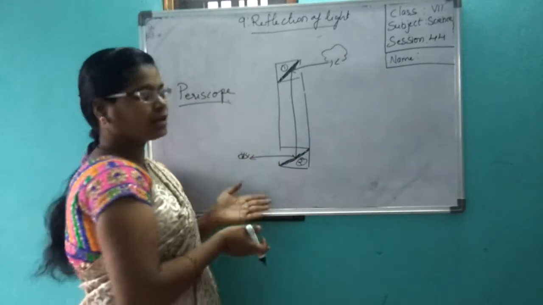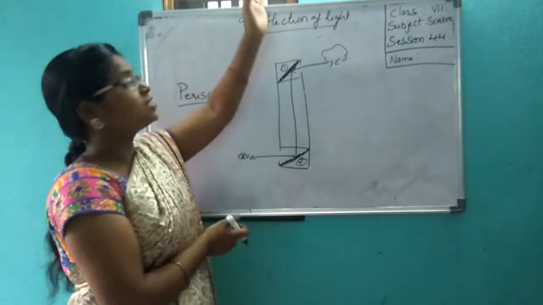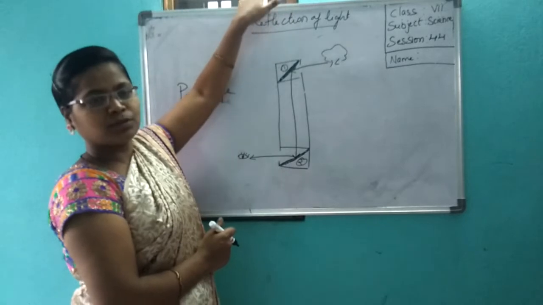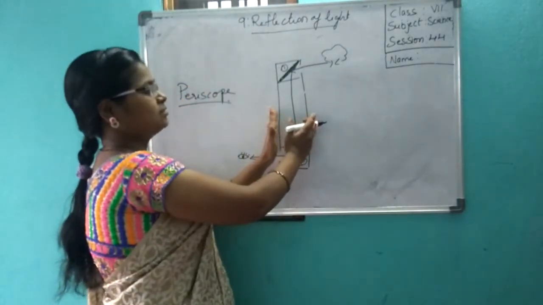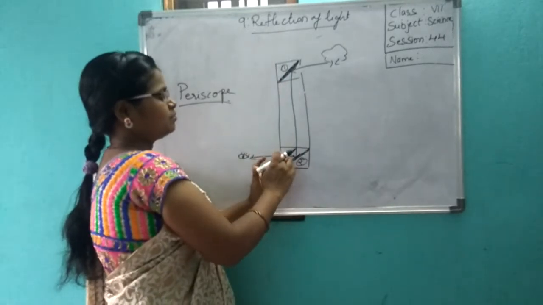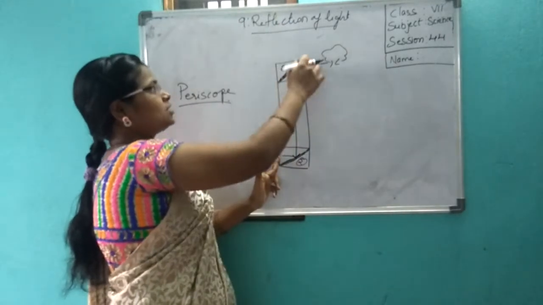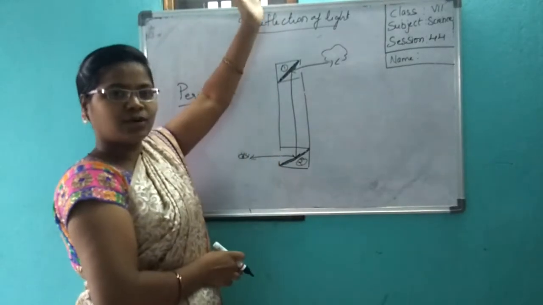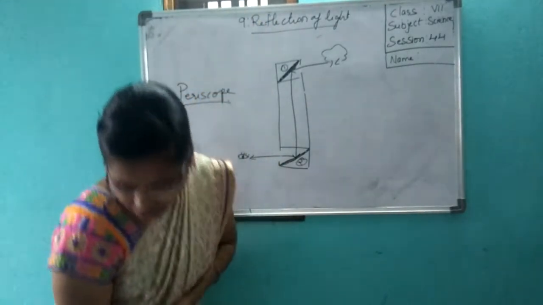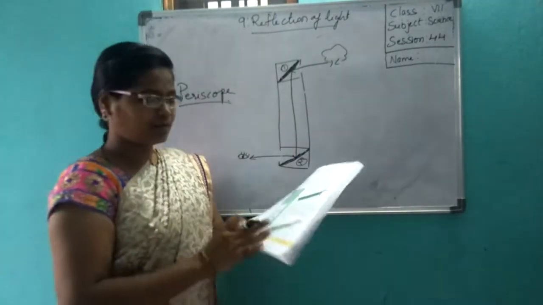Now I am down here. This window is up. Above the board, the window is there. I can't go up and see. If I carry this periscope and look from this end, I will put this end above the board. And I can see what is there outside. Okay, here this girl is seeing, you see from the textbook.